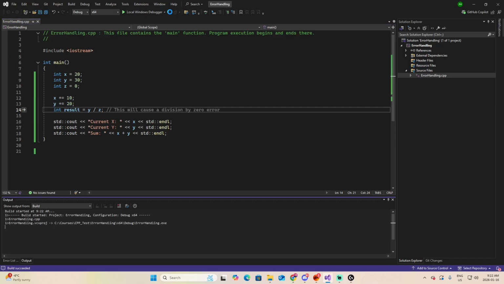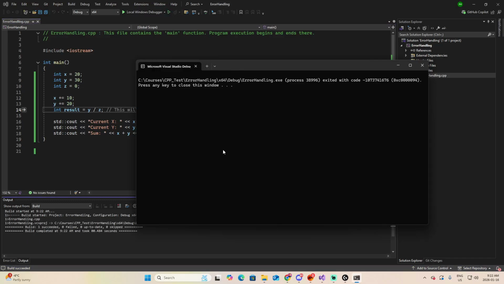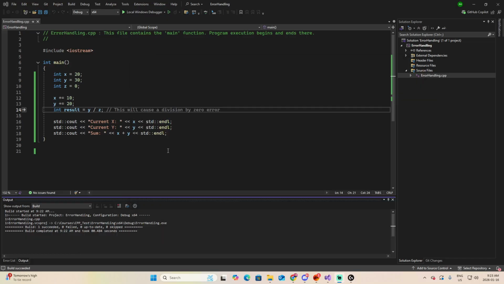Let's test it. You can see that the compiler didn't present any error, because in terms of compiling, the code is perfect. But we pass a value which is 0, and that is crashing our program. Look, the message is presenting an error, handling.exe exited with code, that code. This is the perfect case to use breakpoints, because let's say that at some point you forgot that this value is 0, and you really don't know where the error is happening.